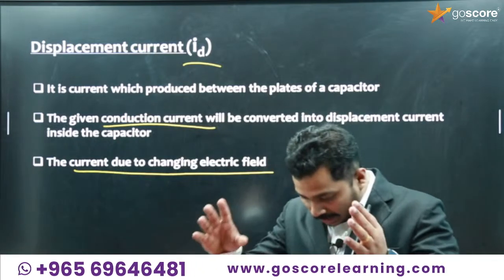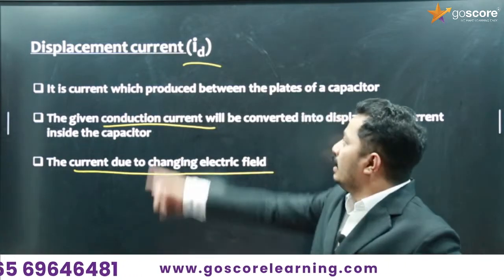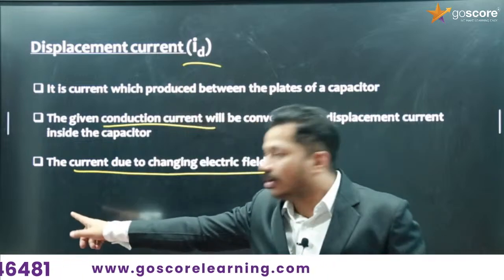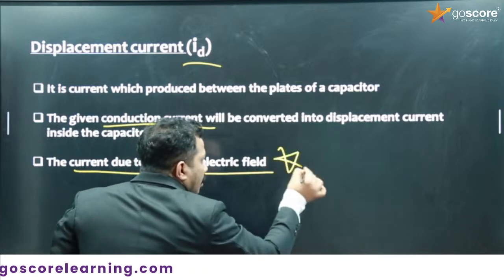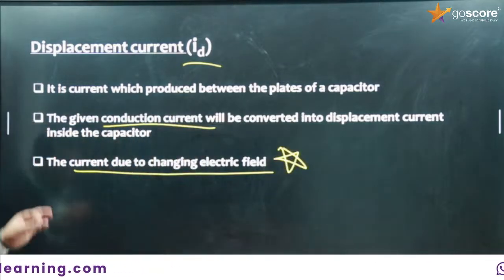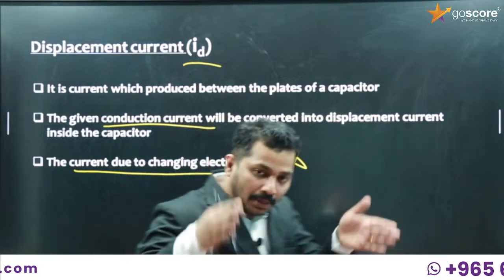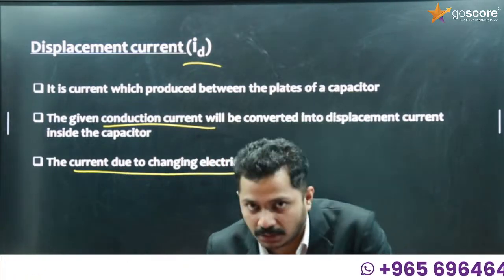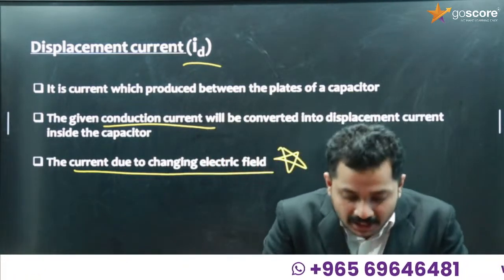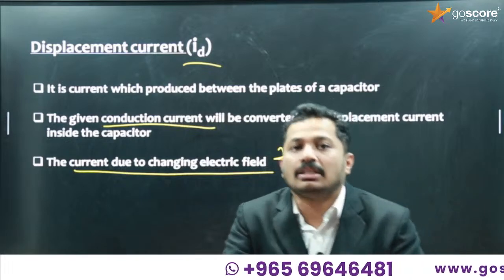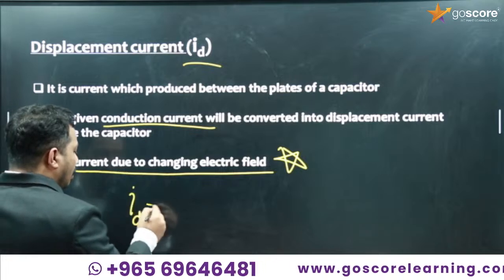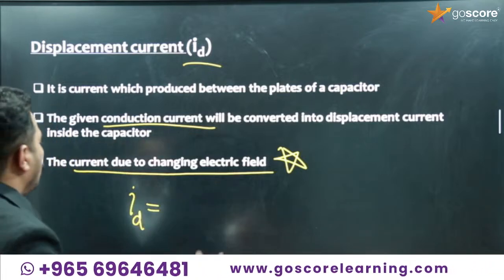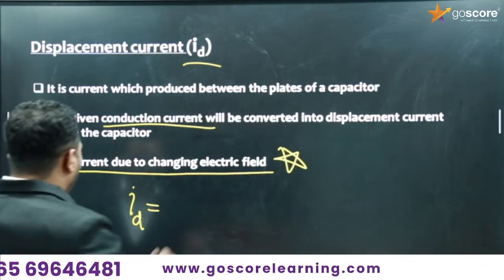Okay, so in simple words we can say the displacement current is produced because of a time varying or changing electric field. This is the key point. Don't skip this point. The time varying electric field lying between the plates of a capacitor is giving rise to the displacement current, and the conduction current that we have given is converted into displacement current. There is a formula for displacement current, and the derivation is not included in our syllabus, it is beyond the scope of our syllabus, so we can simply mention it.